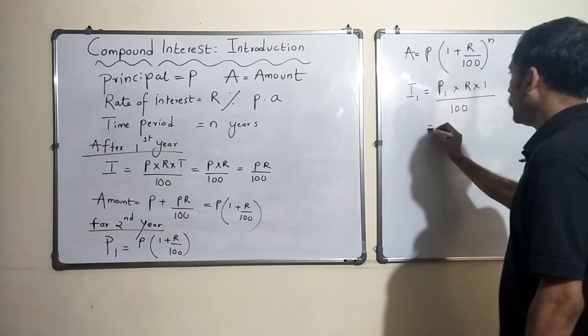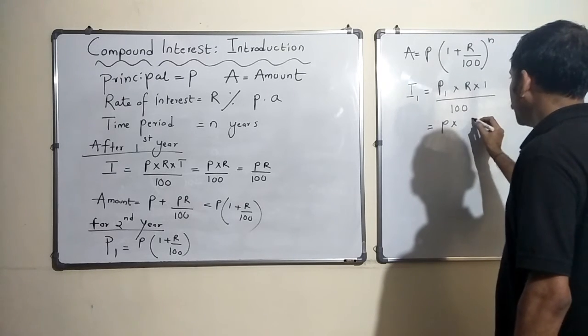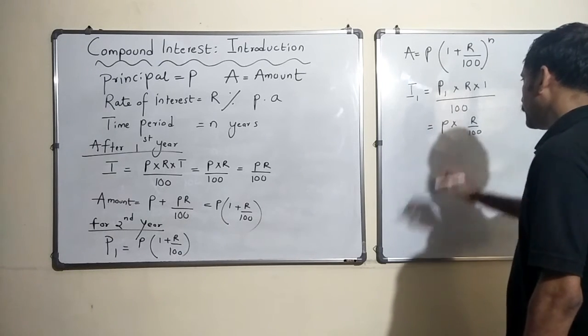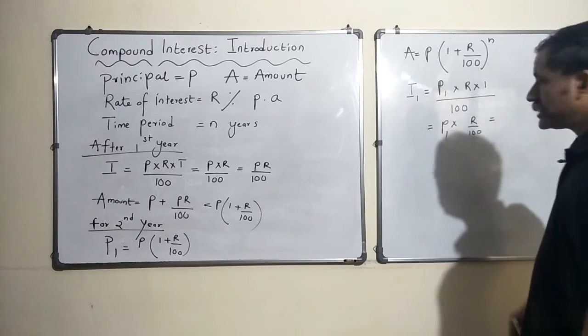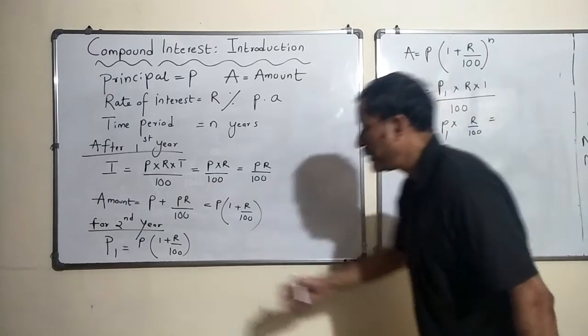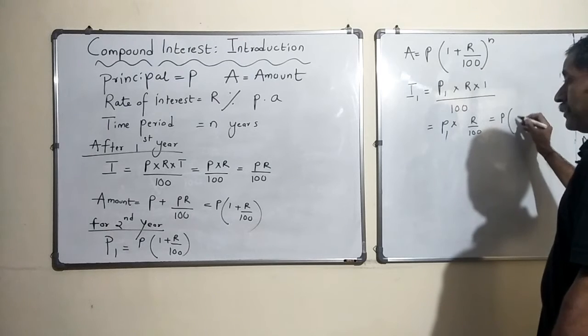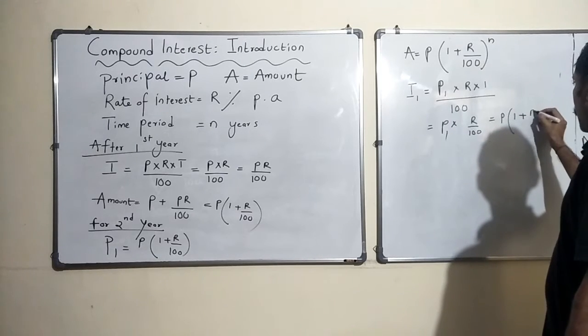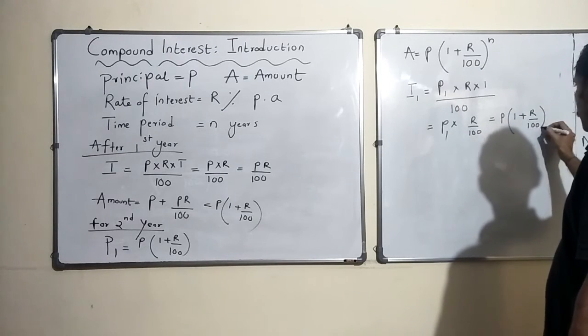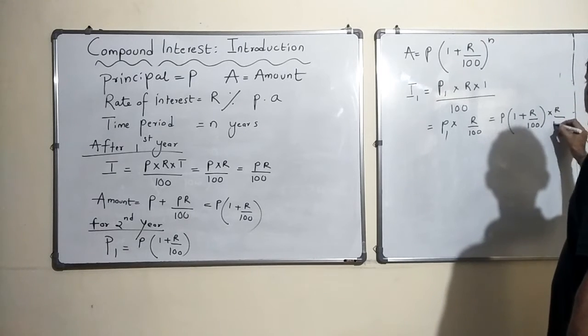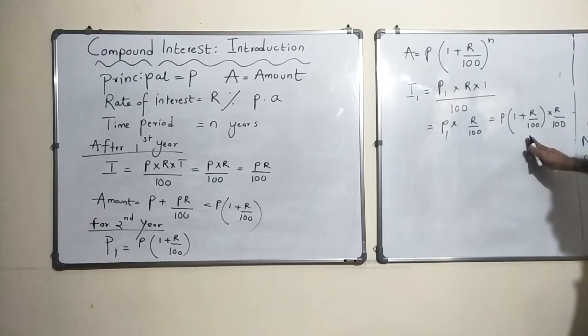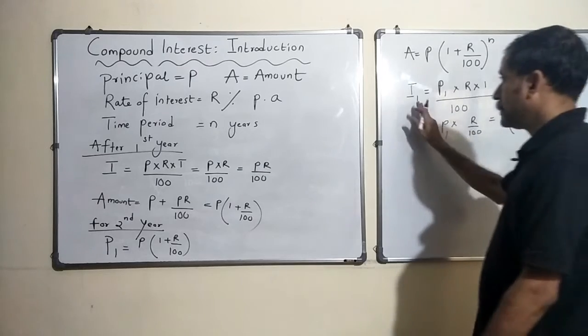Can I not write it as P1 into R by 100? I can always write this. So what is P1? P1 is this big one, P(1 plus R by 100) into R by 100. Is this correct? This is correct. Now this is the interest.